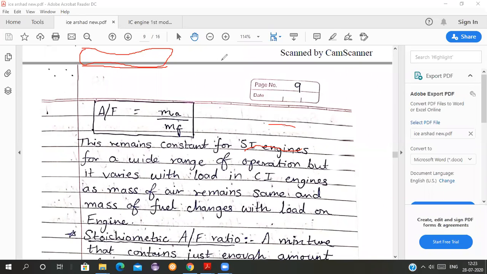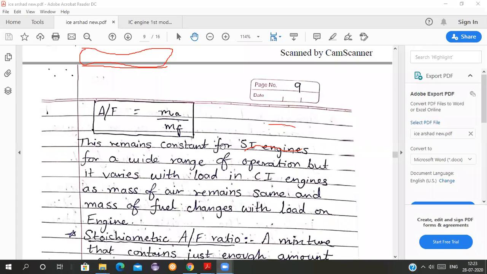Before it gets properly mixed, it is getting burned. So in CI engines, that is diesel engines, the mixture of air and fuel is called heterogeneous, but in SI engines it is called homogeneous.